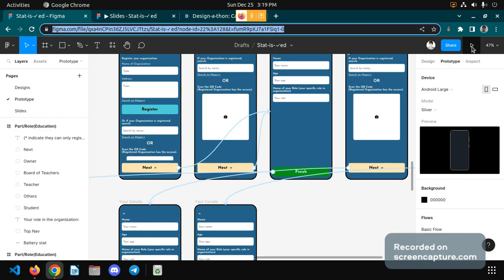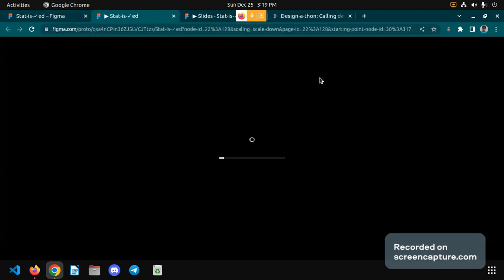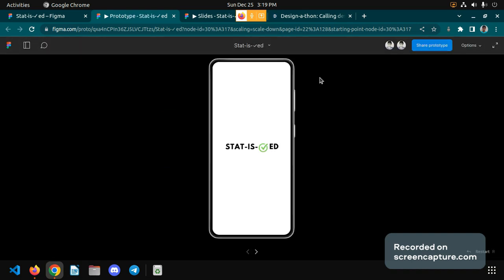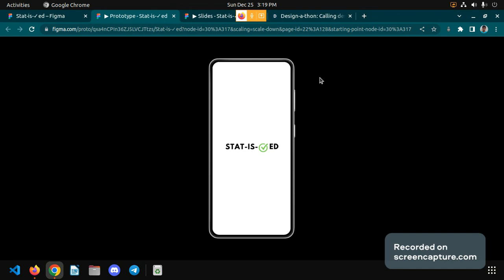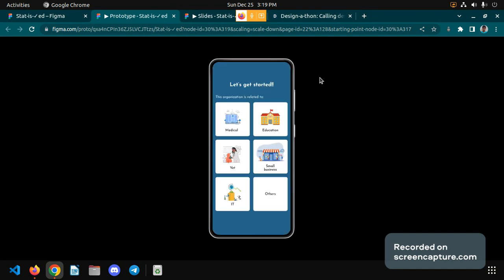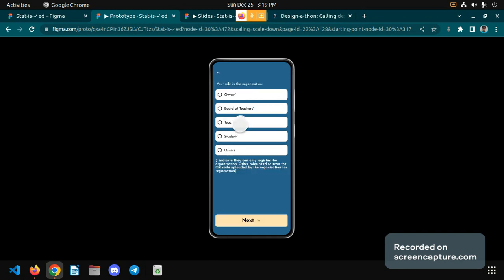So this is the prototype of the application. For this prototype, I have chosen to be the teacher. There is a design for students also, but due to less time, I'm choosing education as a teacher.